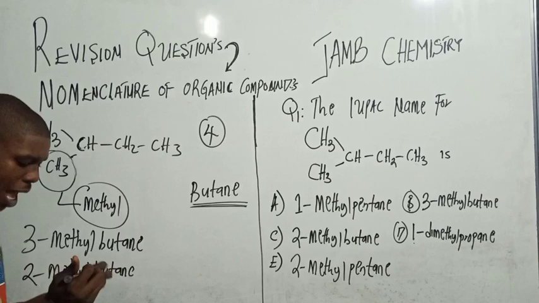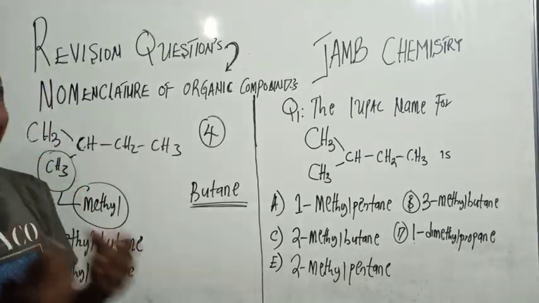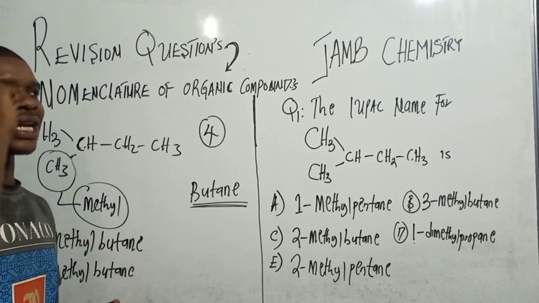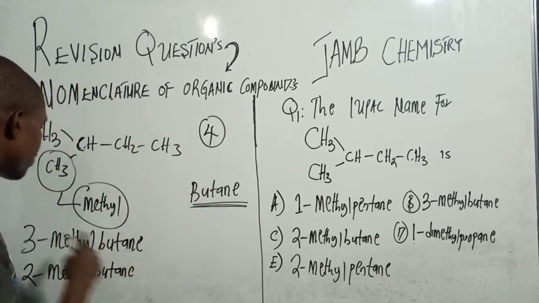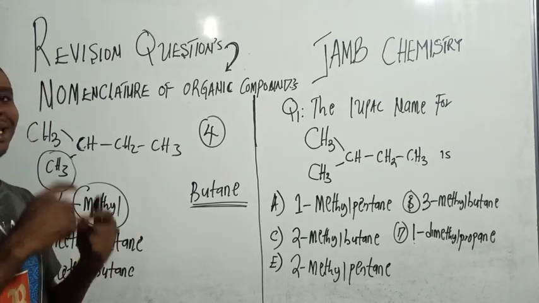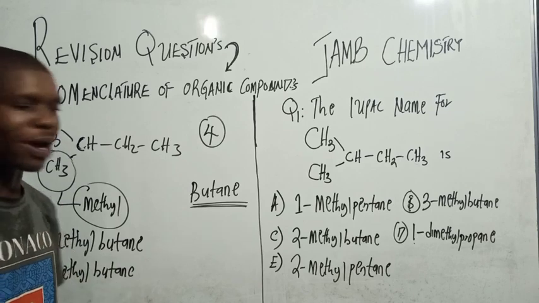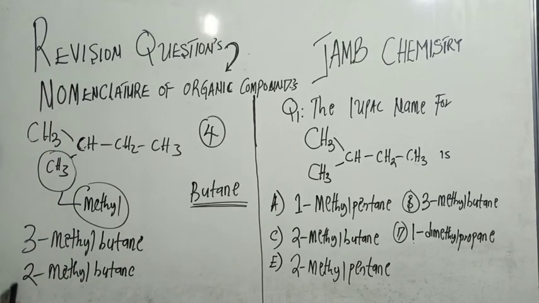Do you get that? Now, which is the correct name? There's a rule that says the carbon atom carrying the substituent must have the lowest possible number. Here I have position 3, here I have position 2.